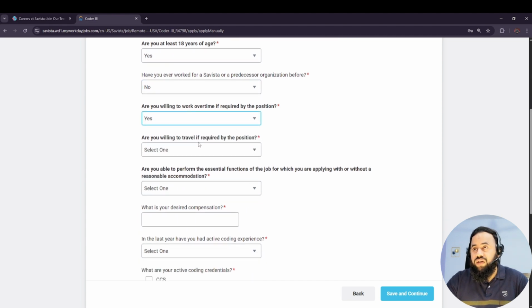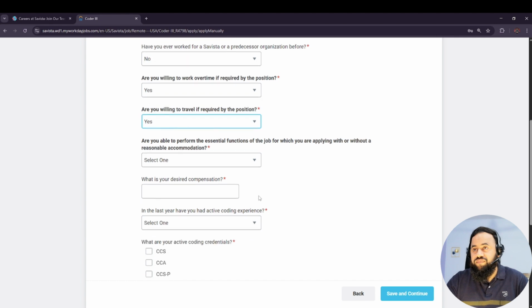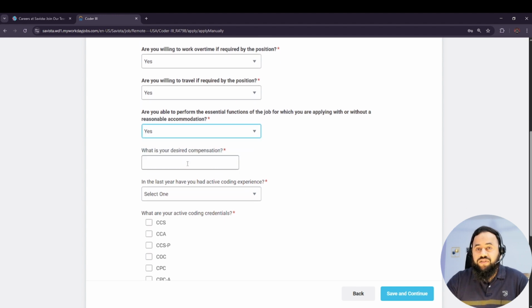Are you willing to travel if required by the position? Yes. Okay, are you able to perform essential functions of the job which you are applying for, with or without reasonable accommodation? Yes. What is your desired compensation? That's completely up to you, what are you looking for. Then you guys can just add this one over here.